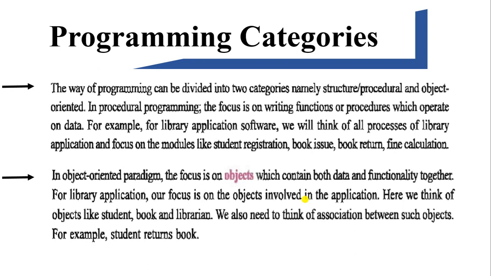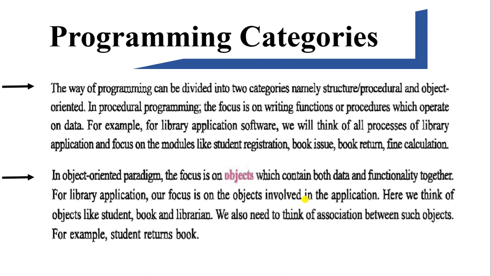For example, if you are making library application software, our focus is on the processes of the library application and on modules like student registration, book issue, book returns and fine calculation. These are examples of structured programming.